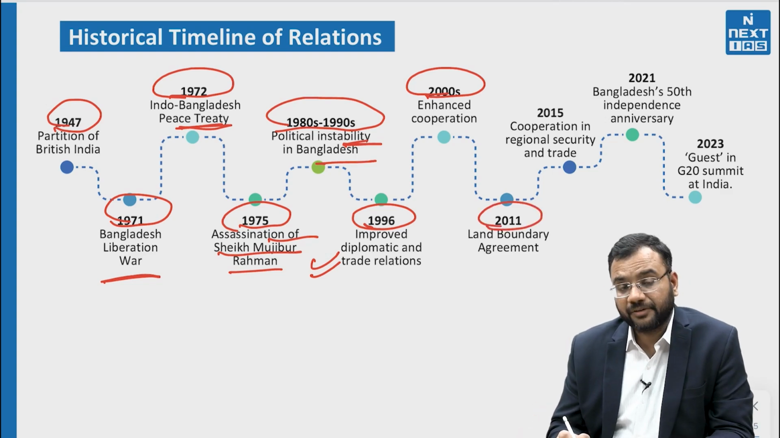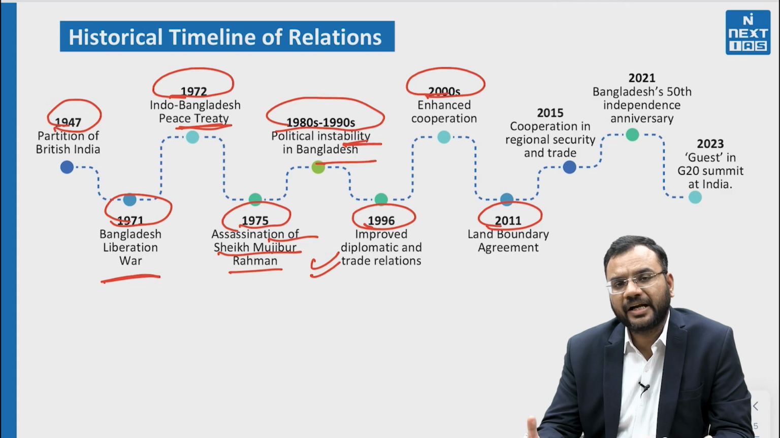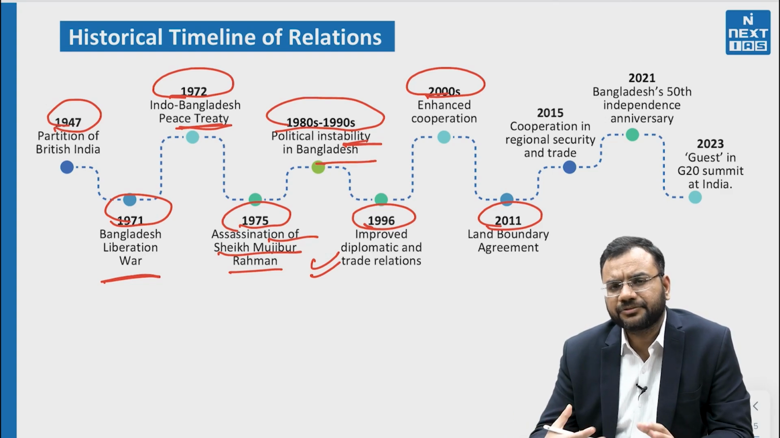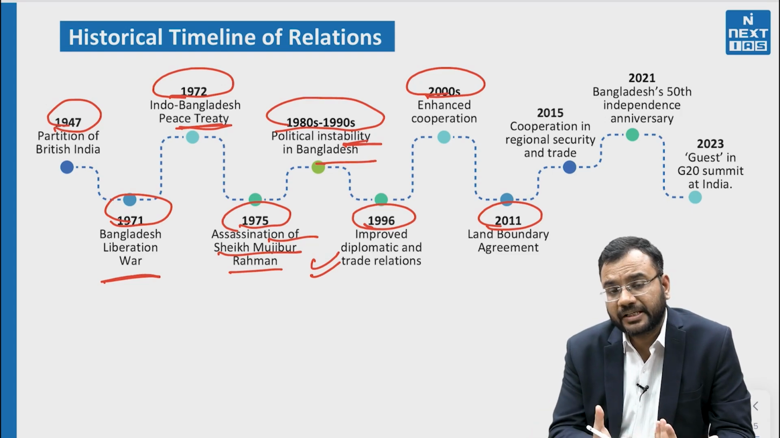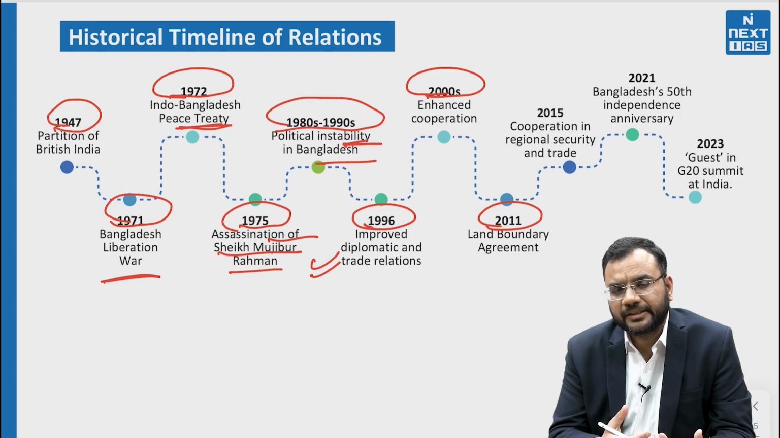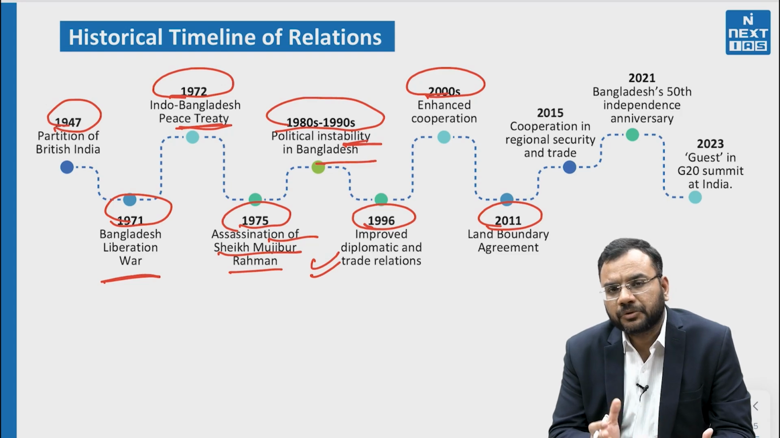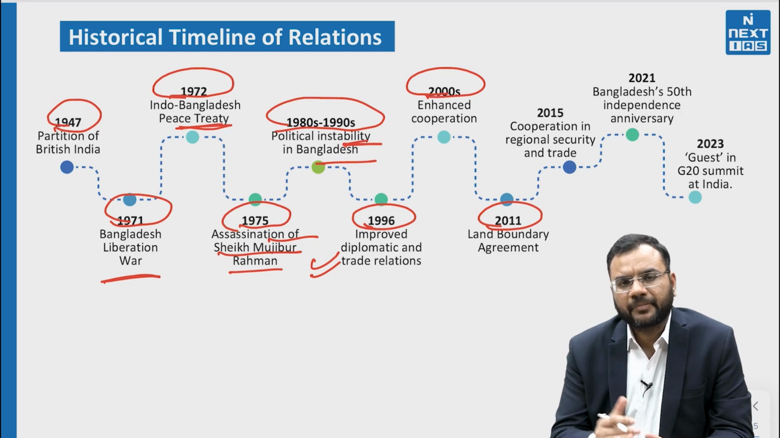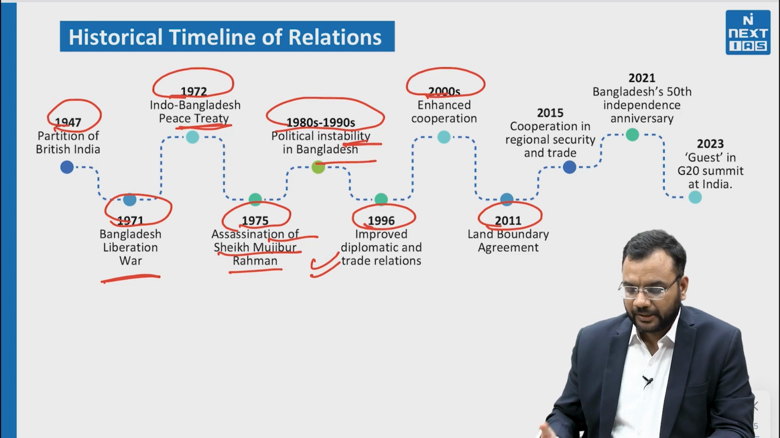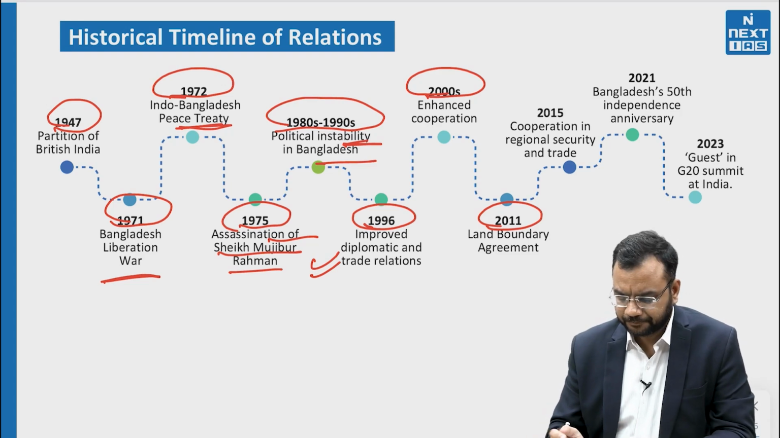Then in 2011, a very important thing happened: the Land Boundary Agreement was concluded between India and Bangladesh. This is very significant because it was based on the principle of give and take. Not only legal consensus but also political consensus was needed in both countries, because a land swap between the two countries was required. That's why it was a very important step in the relationship.